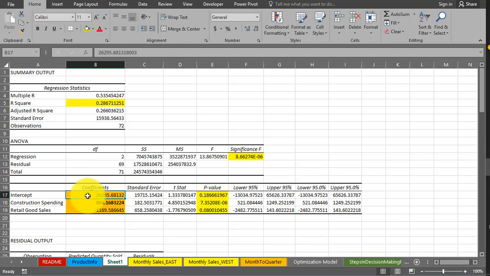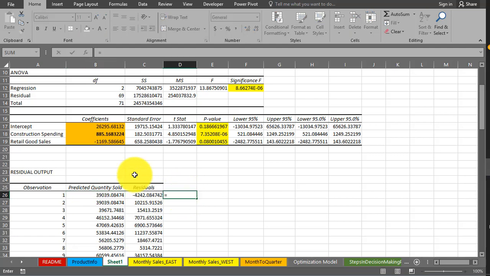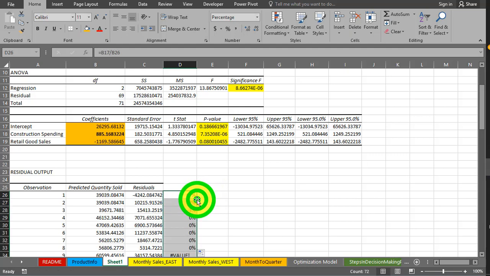But what's interesting here is our intercept. Remember what I said about intercept. If these were 0, we would be selling 26,000 units. So when you have a high intercept like this in relationship to the actual values, which were the observations over here, like look at this. If we were to take this divided by this, our intercept is approximately 67%, and it goes higher. Whoops, so I didn't do my absolute cell reference. Like it's about 67 down to 50%.